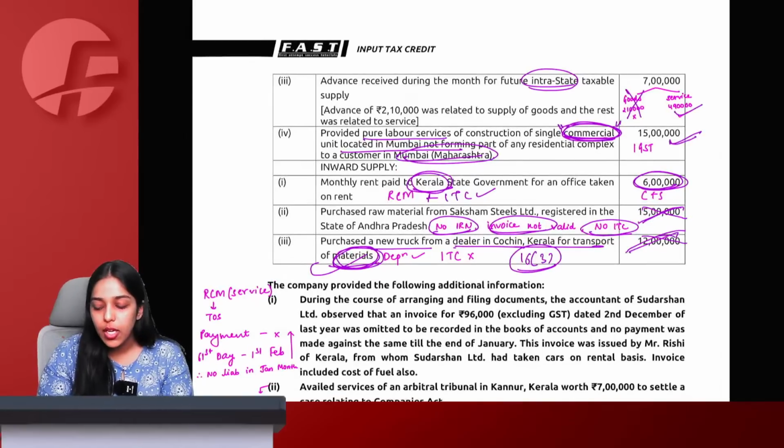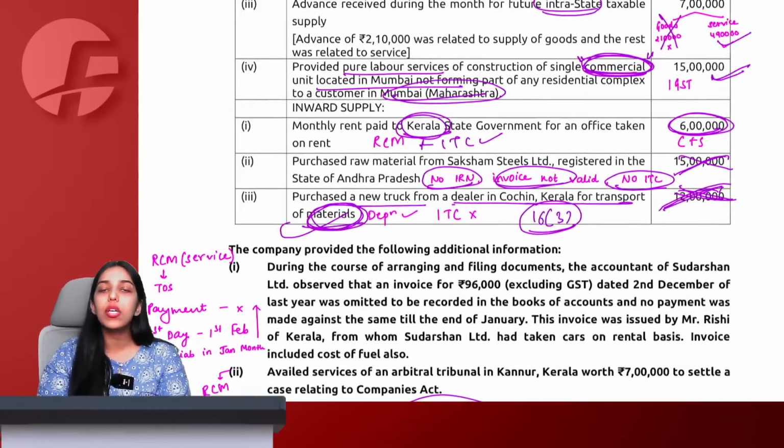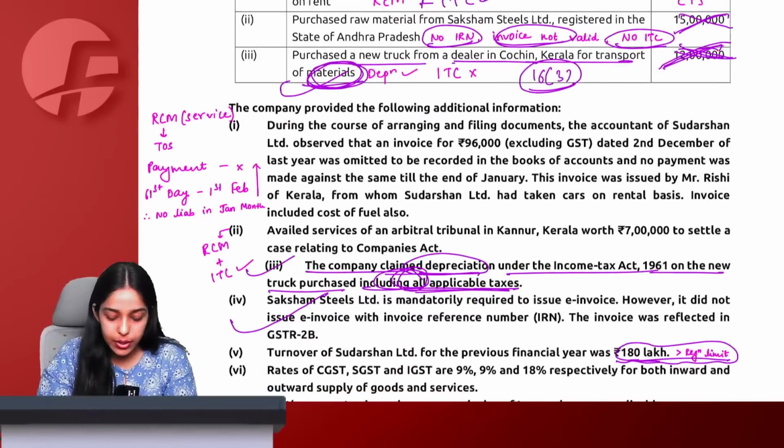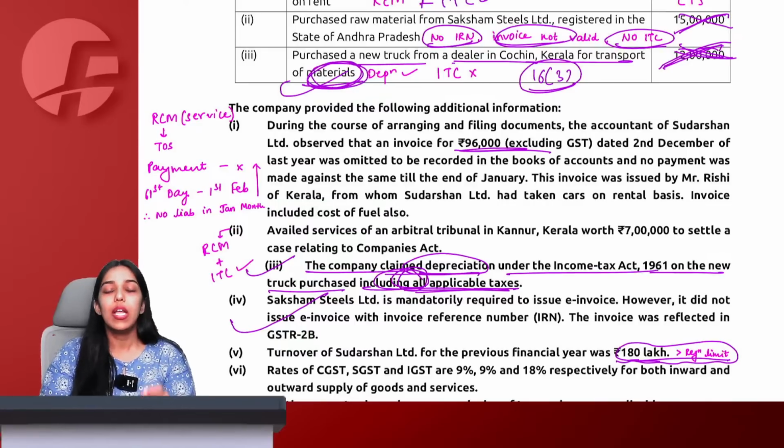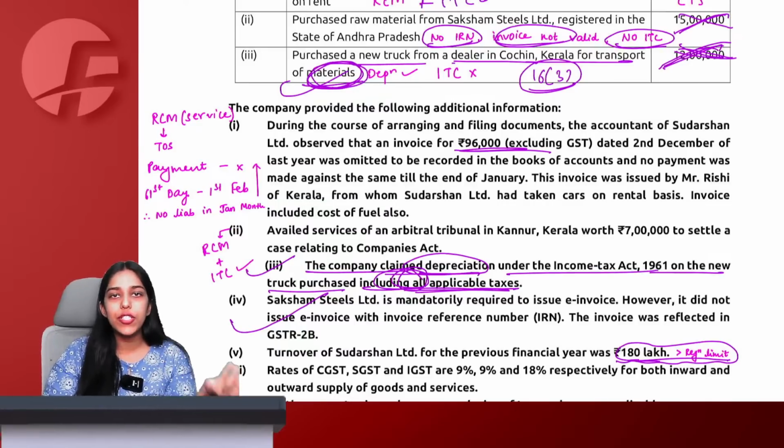Therefore, no ITC on the GST component for the new truck will be allowed to us. Got it. After that, during the course of arranging and filing documents, the accountant of Sudarshan Limited observed that an invoice of 96,000 dated 2nd December of last year was omitted to be recorded in the books of accounts and no payment was also made. We mistakenly missed an invoice to record in the books.